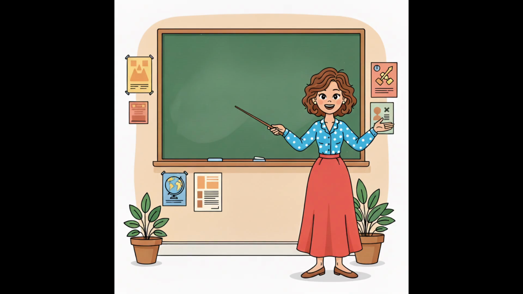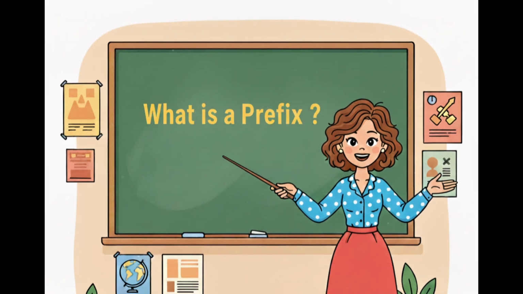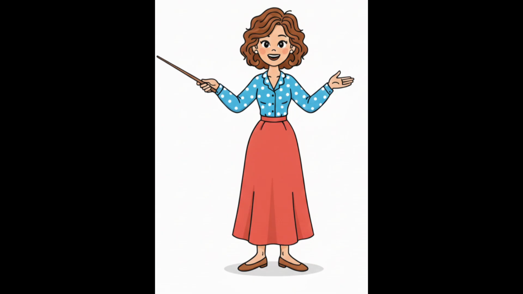Prefixes. Hello everyone. Today we are going to learn about prefixes. Now what is a prefix? A prefix is a group of letters added to a word such that it changes the word's meaning. In simple words, a prefix is an attachment that's placed at the beginning of the base word.